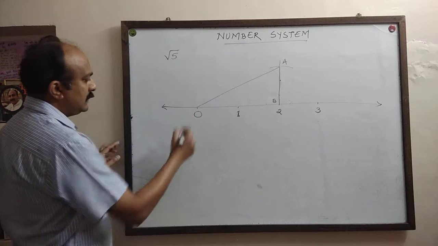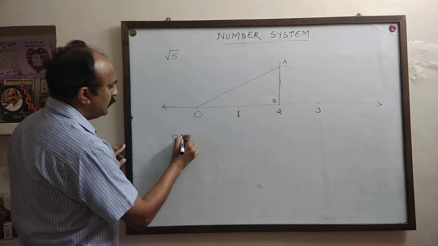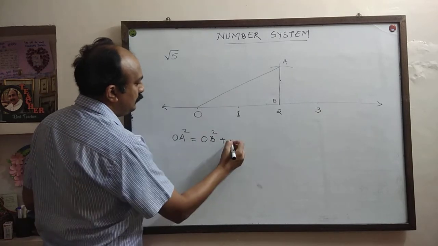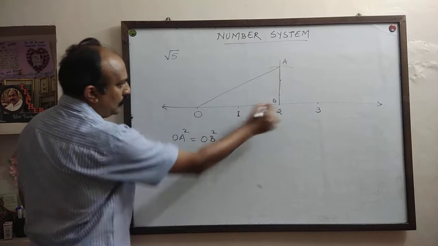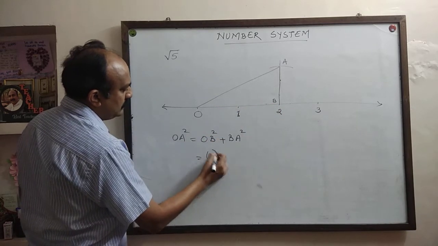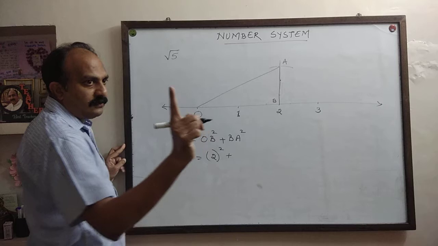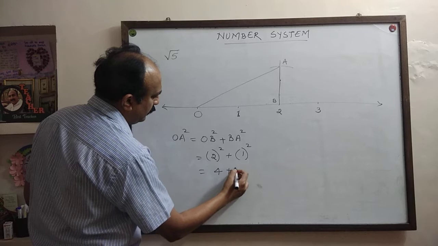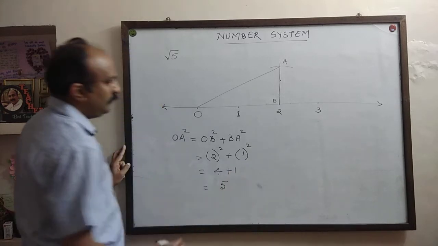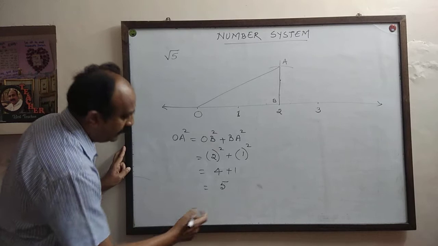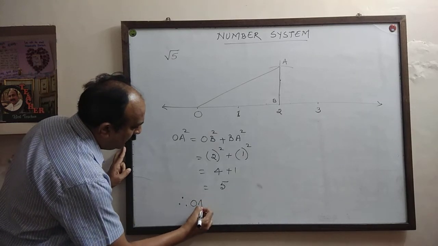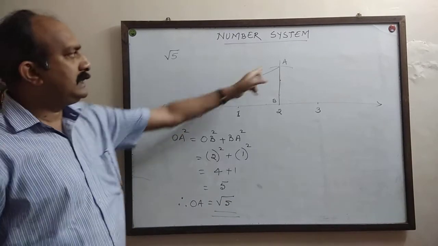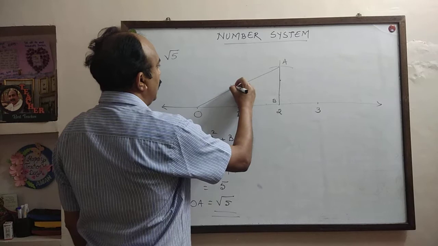Pythagoras theorem states that OA square is equal to OB square plus BA square. OB means 2, so it is 2 square. AB is 1 unit, so it is 1 square. 2 square is 4, 4 plus 1 is 5. We got OA square is equal to 5. Therefore, OA is equal to under root 5. So this length OA is actually under root 5.